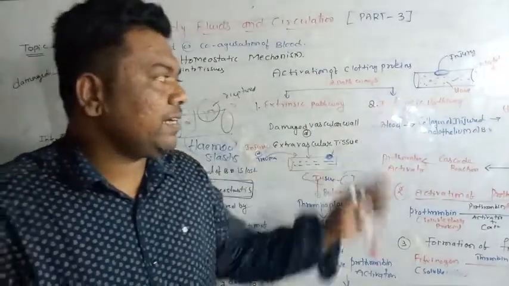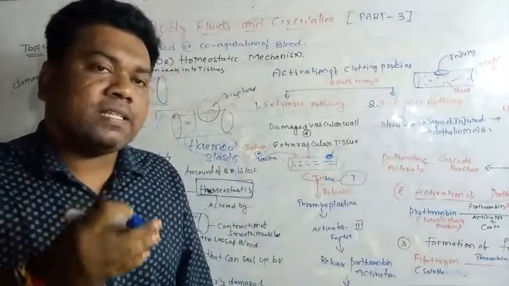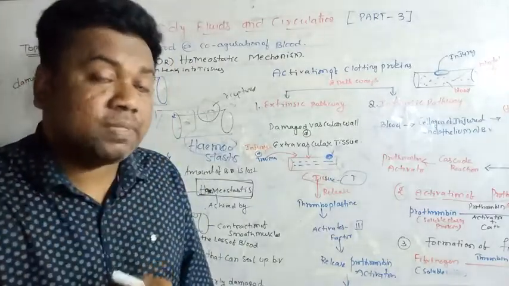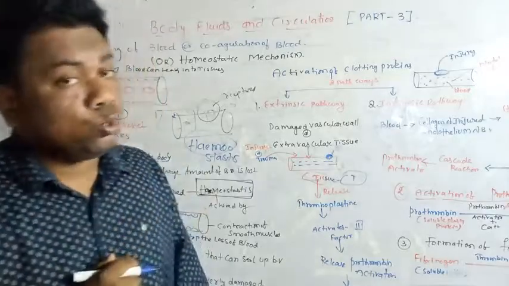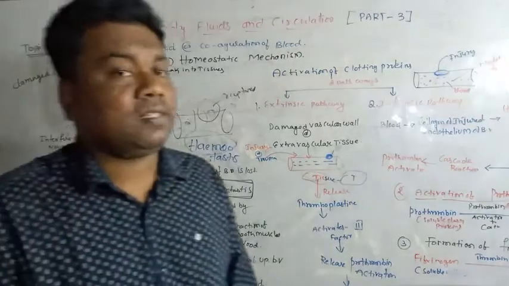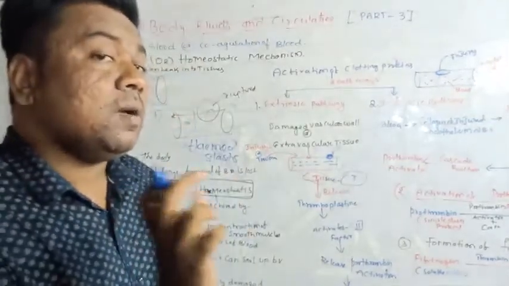What happens in the intrinsic pathway? It begins inside the blood vessels. Whenever damage occurs, the inner side of the blood produces chemicals. Some chemicals are secreted inside the blood.